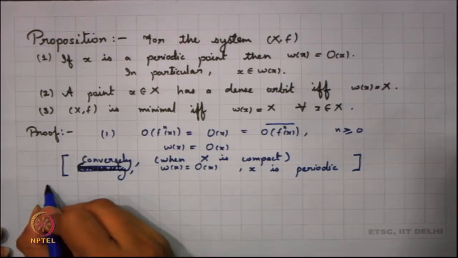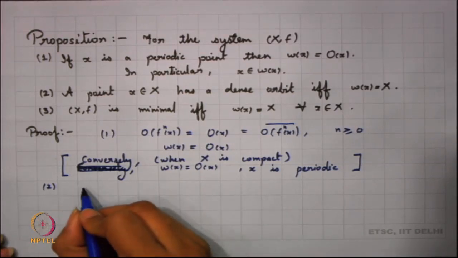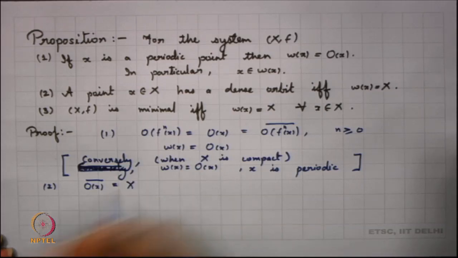So, let us look into the second part. Now, I know that orbit of X is dense, right. So, I am looking into orbit of X, I am looking into its closure, that is equal to whole of X. What happens in that case?